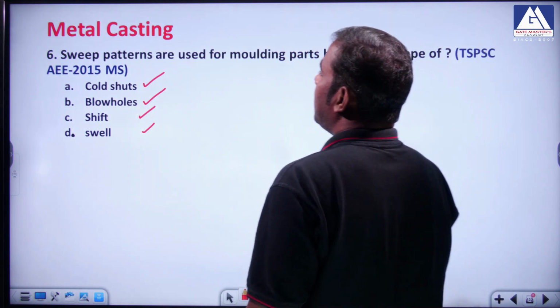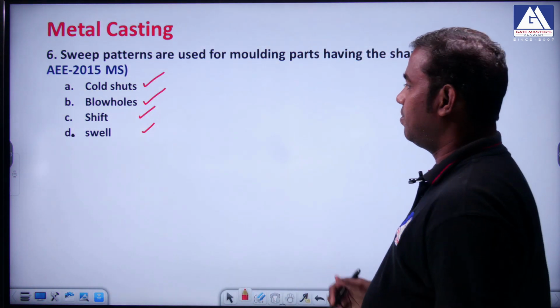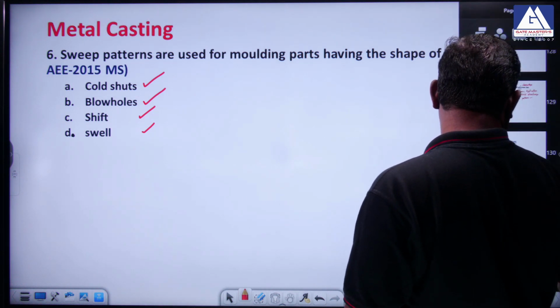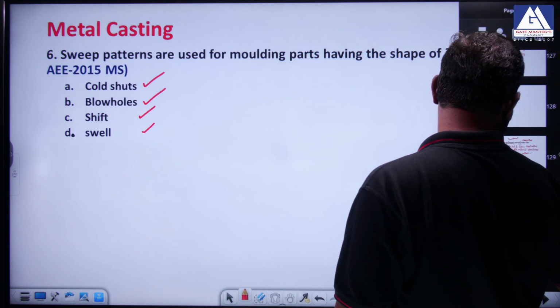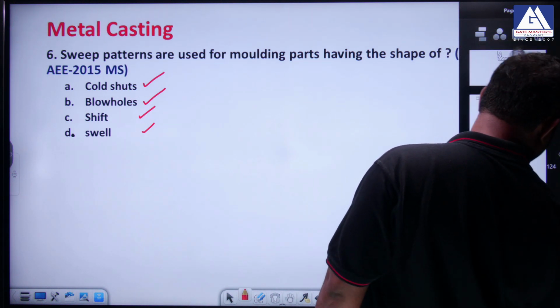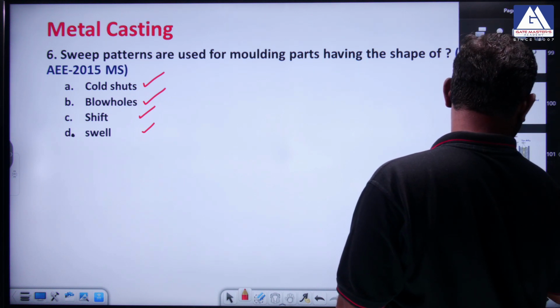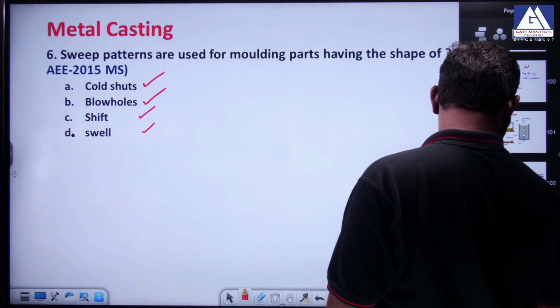So if you are using sweep patterns, the molded part will have what shape? Okay. So we just go through the slide in the previous class where we discussed the sweep pattern.